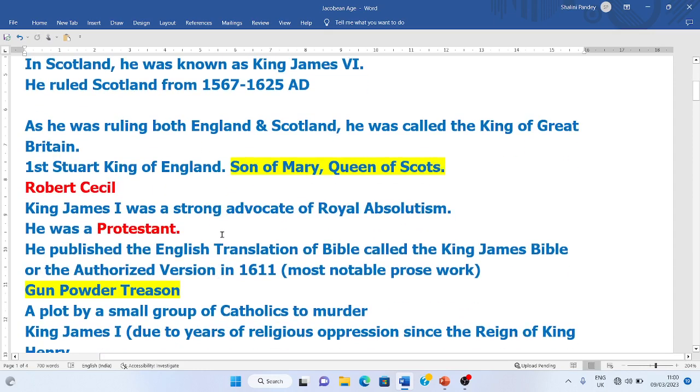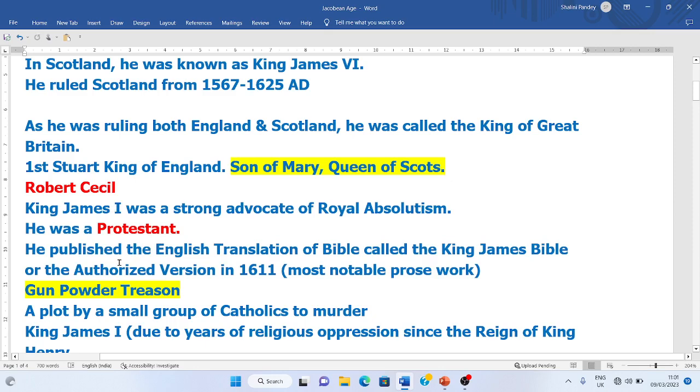And he was the first Stuart King of England. Before that, there was the Tudor dynasty in England. King James I was the son of Mary, Queen of Scots. So his mother was Mary, Queen of Scots, and Queen Elizabeth executed Queen Mary. We will not go into this rivalry or why she executed Queen Mary, because there was some reason for that. This man is Robert Cecil, who helped King James I come to the throne of England.